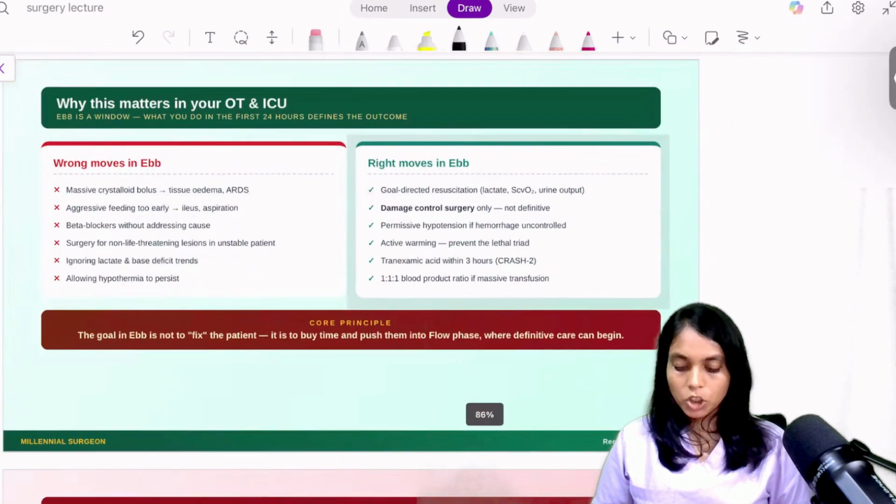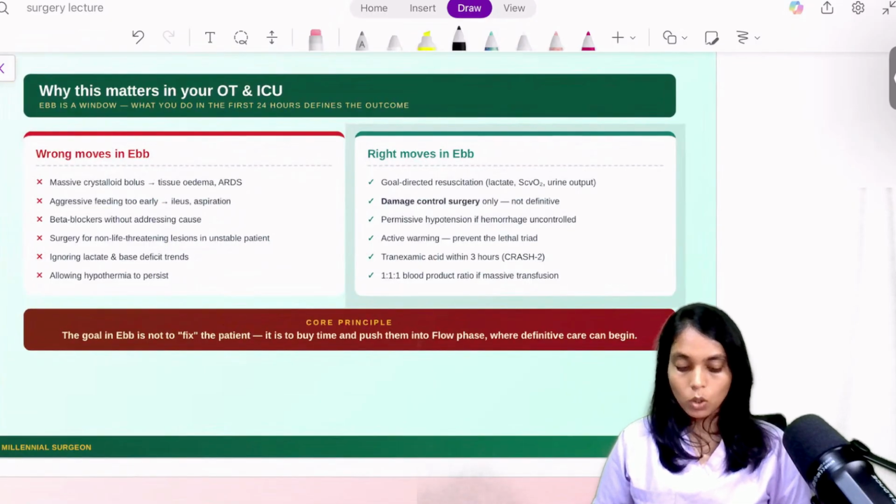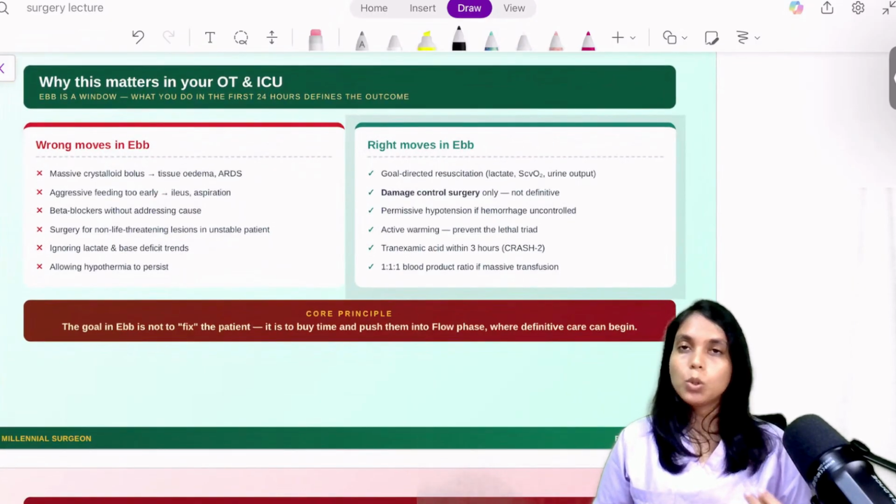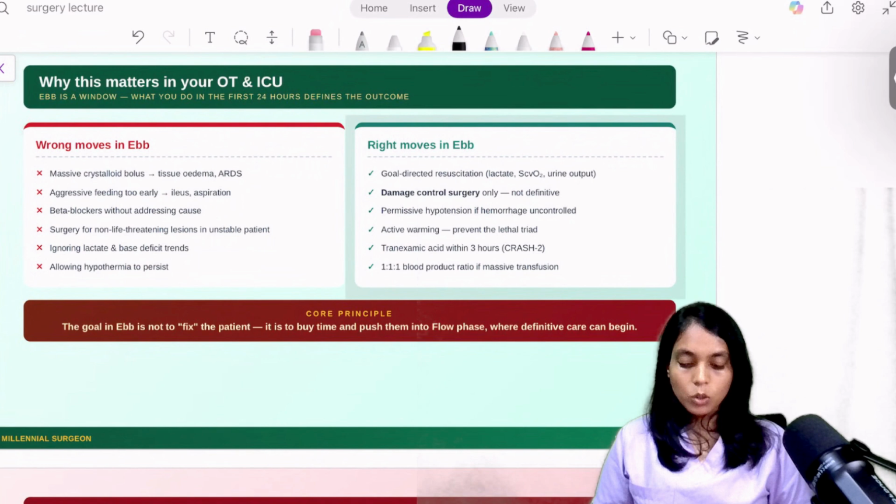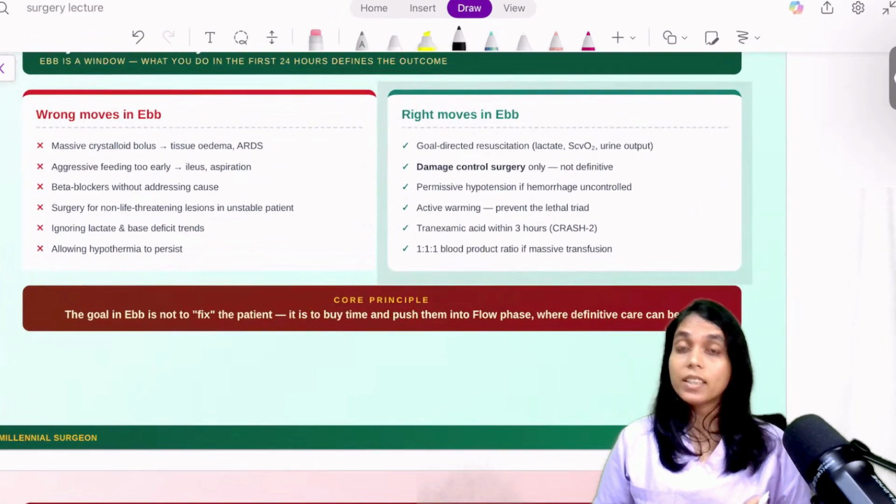Now, if your patient is in the OT or ICU, what are the right things you do in the ebb phase? See, your goal is to resuscitate the patient.